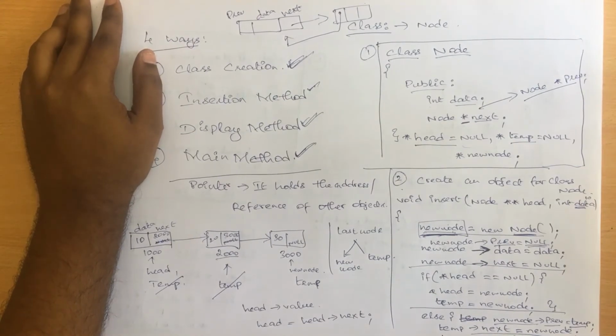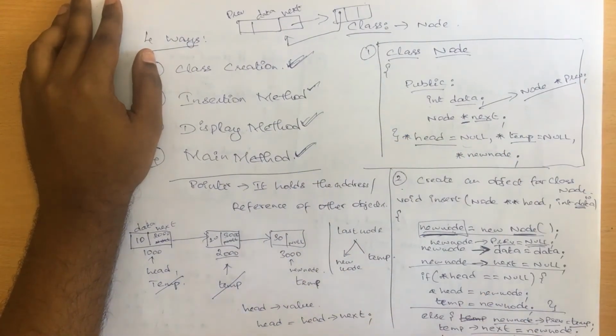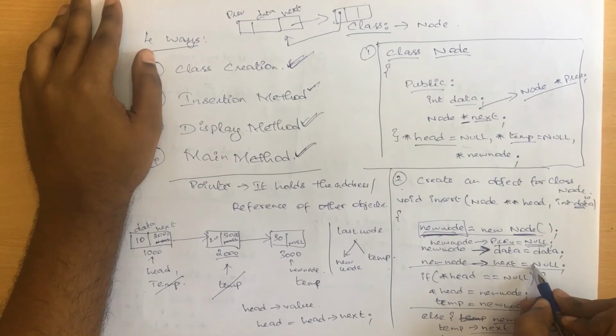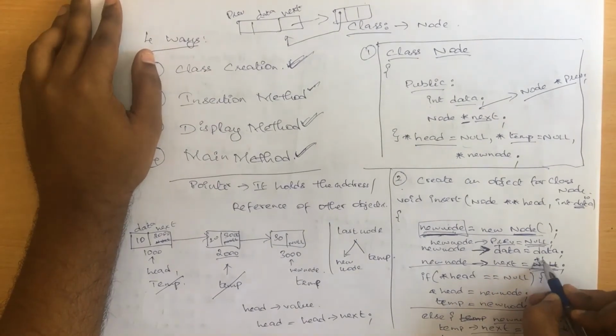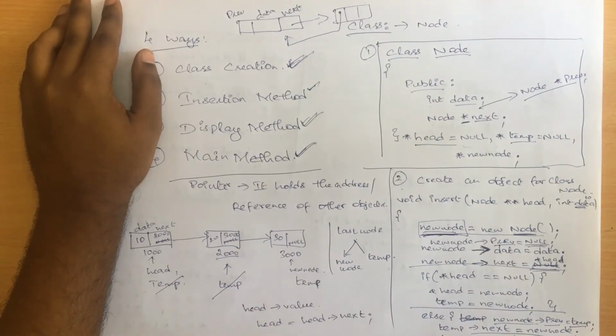Then just one small change is going to convert the entire program into a circular linked list. So what is that one change we are going to make? Here we are giving new node of next equal to null, right? So instead of giving new node of next equal to null, let us give it as star of head. So every time my last node should point towards my first node. So this is what we have to do in a circular linked list.